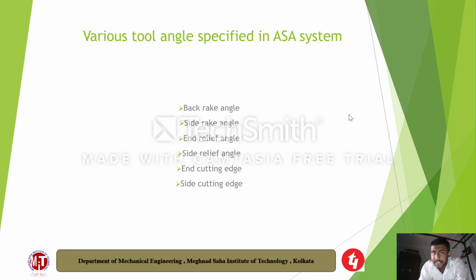First one is back rake angle, second is side rake angle, third is end relief angle, fourth is side relief angle, fifth is end cutting edge angle, sixth is side cutting edge angle. Capital Y with suffix small y denotes the back rake angle.